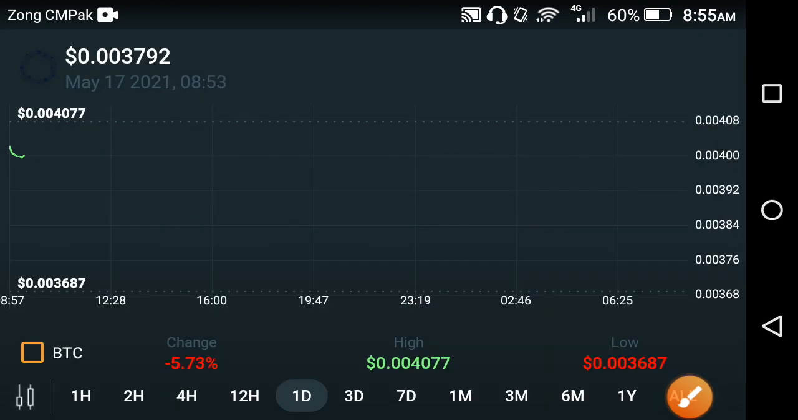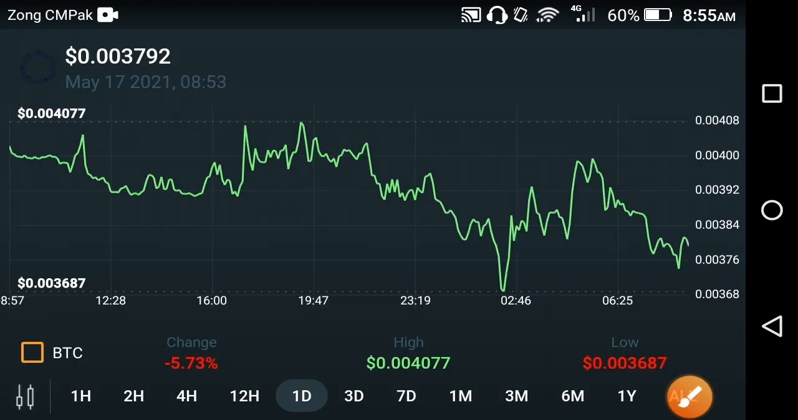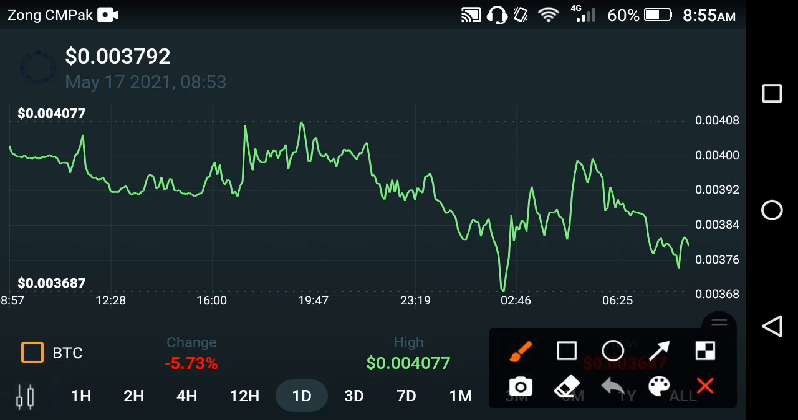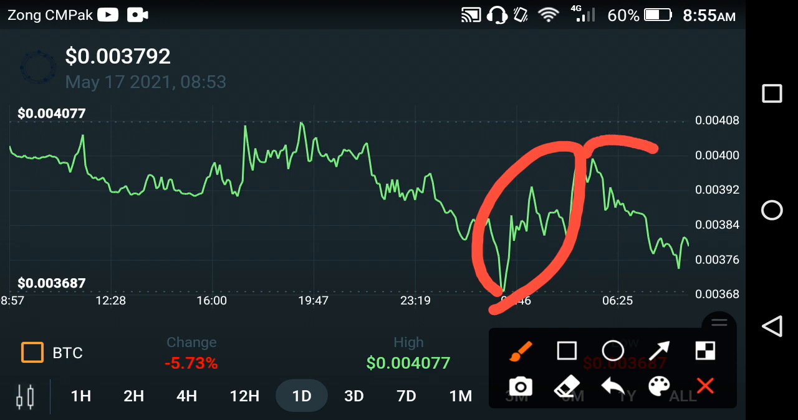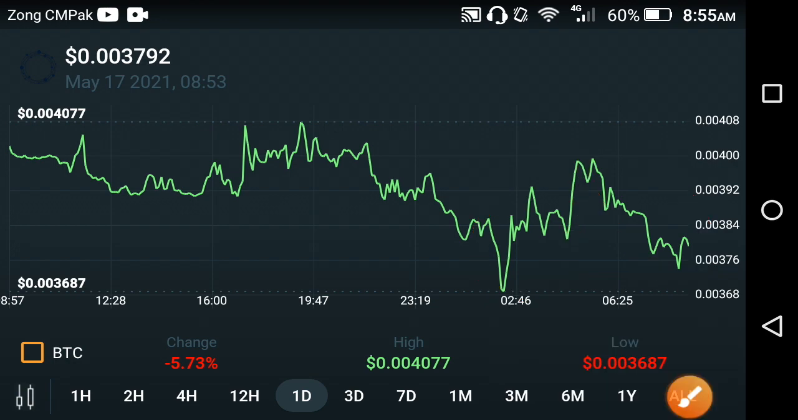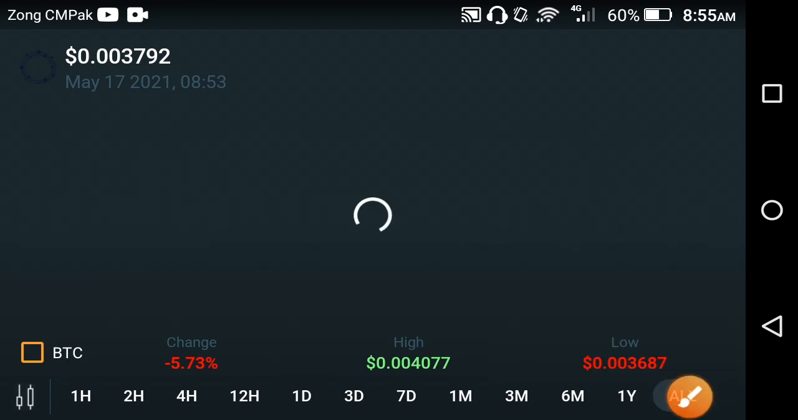Let's see, my friends. Why the price of the OMI coin? As you can see here, at this time the price of the OMI coin pumped, and after this jump again the price dumped. The reason is, my friends, as you can see here...